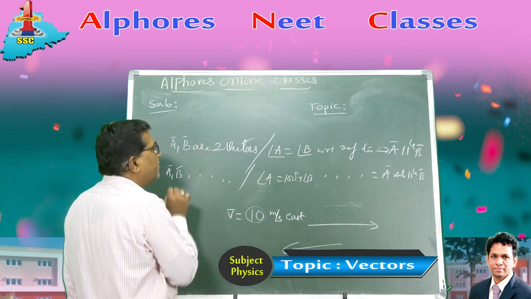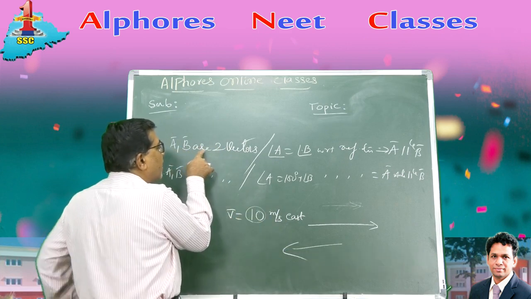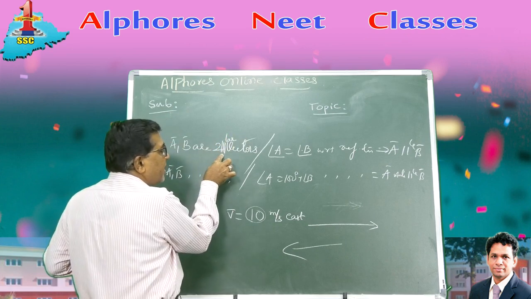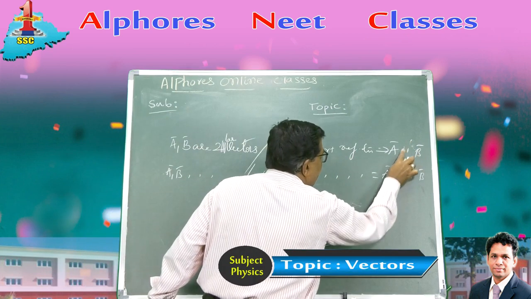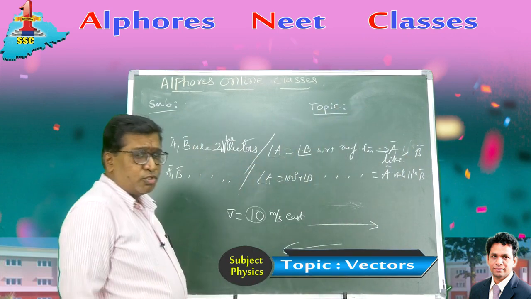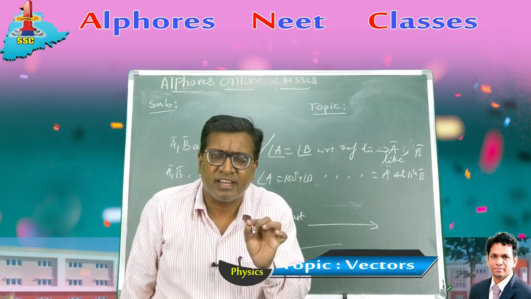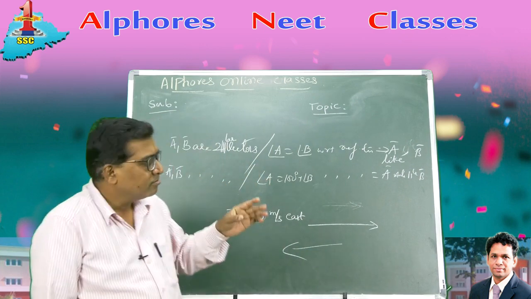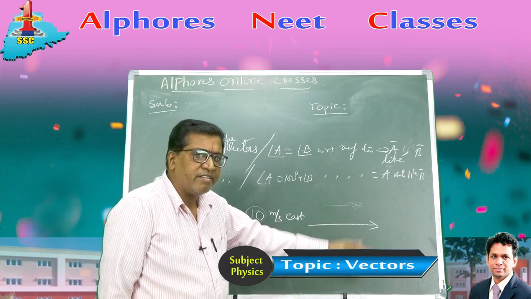Magnitude may be different. So A bar and B bar are two similar vectors. When I add similar here, then A bar and B bar become like vectors. Two vectors A bar and B bar are similar: they belong to the same physical quantity and have the same units. Then if the direction is same, they are called like vectors.